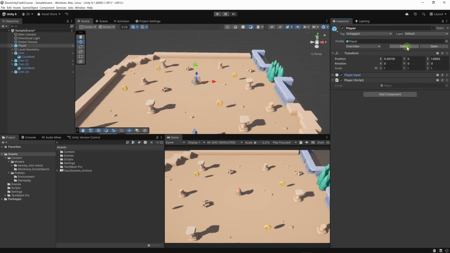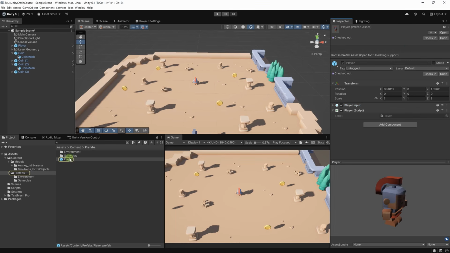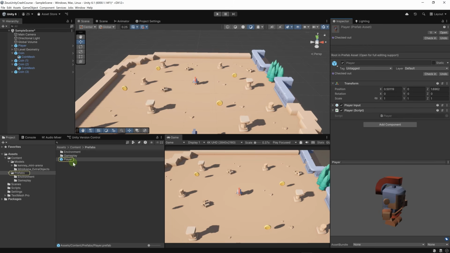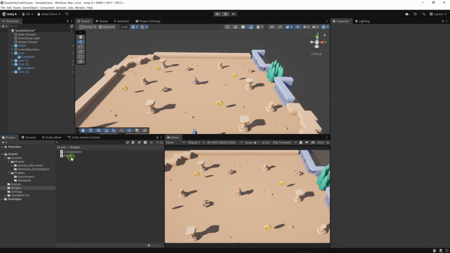We can click select here to ping the prefab, in case you want to select the prefab in the project view. Let's hit select. And this has both pinged the prefab, and by pinging I mean that the project window has navigated to our player prefab and it has selected it. With the prefab selected, you can see that the player input and player are present on our prefab. Let's open our player script.